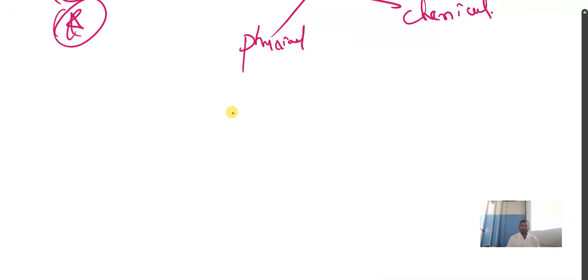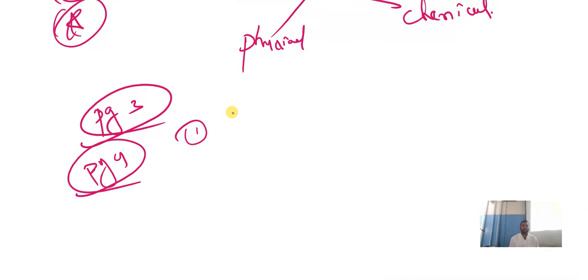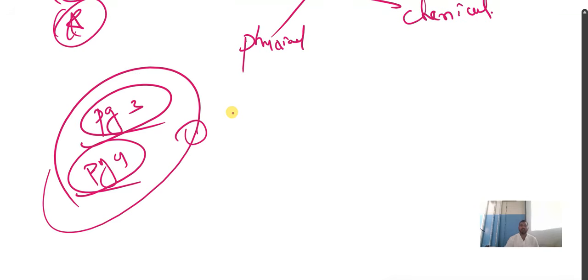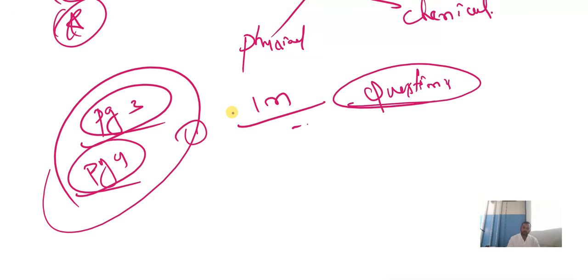And next, page number 3. This is a 1 mark question. Page number 3. You can see there is a table 3.1. Below that, point 1 is there. You can see these points. Sub points are there on page number 3 and page number 4. It's a continuation. Please tick those pages. Study those points. They are some of the most important points for 1 mark questions. With that, on page number 4, they have given some questions. Please answer those questions. You need to study. Clear?